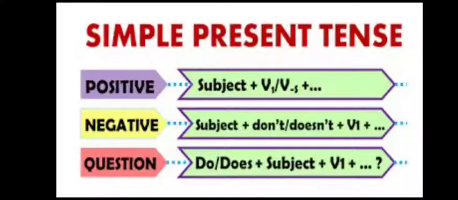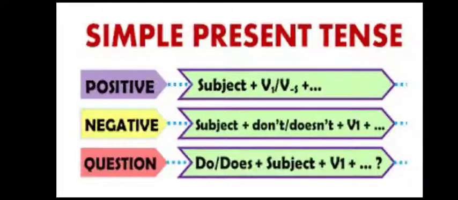Now, when to use the root form of the verb and when to use the verb with es or s? With I, we, you, they and all the plural subjects, we are using the root form of the verb.